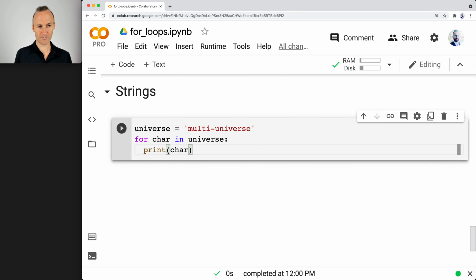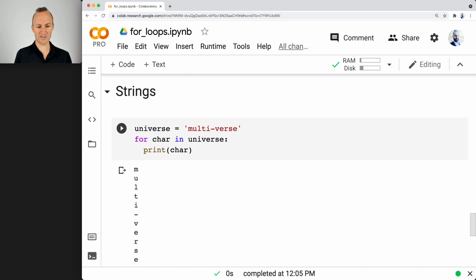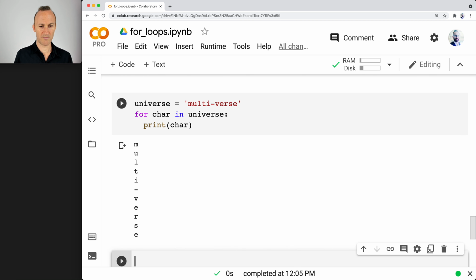Okay. So go ahead and do that. Pick your own string there. Pick one that's fun for you. And then, oh, multiverse, not multi-universe. Well, it's the same idea, but it's shorthand as multiverse. I think these days, is it hyphenated? Sometimes over time, you know, the hyphens are dropped. And you can see there it prints it out one by one.